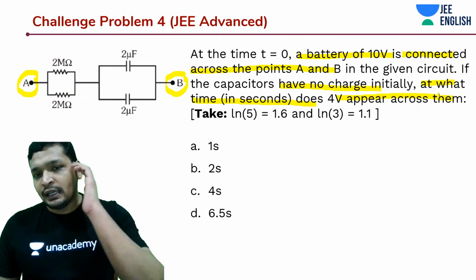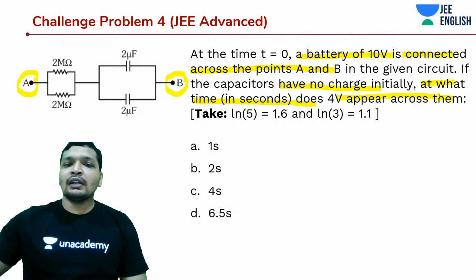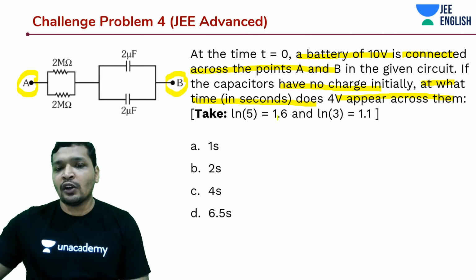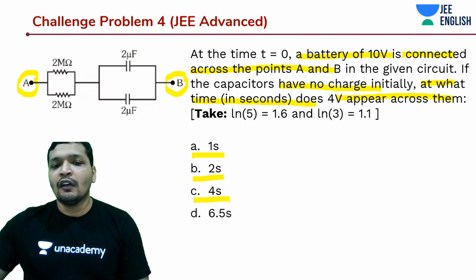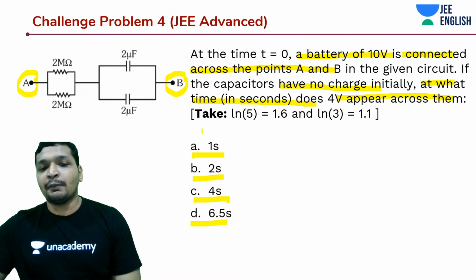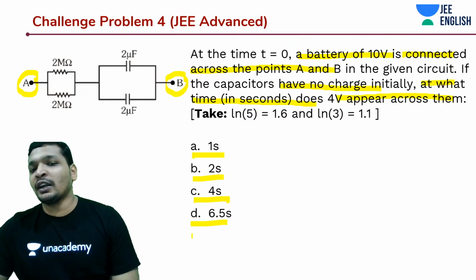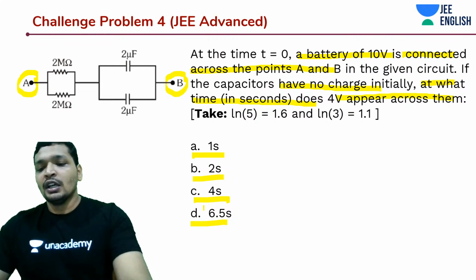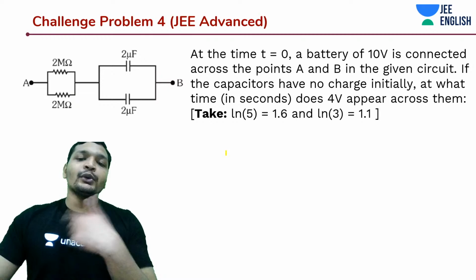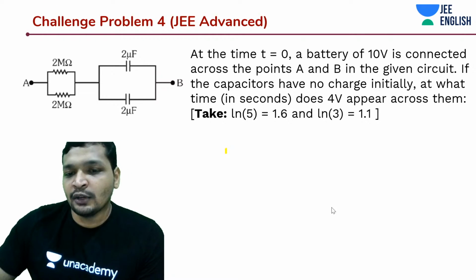So let's say I want to try and guess this question. Maybe let's try out and see if this is possible. So what are the options given to you? 1 second, 2 seconds, 4 seconds, 6.5 seconds. By the way, students, this was a numerical question. I brought up the options, but this was a numerical question, so you understood it should be 1, 2, 3, 4, and 5. So let's do a thing. Let's try to guess this numerical question and see if we are able to do something around it. Okay, let's try it out, Kunal.